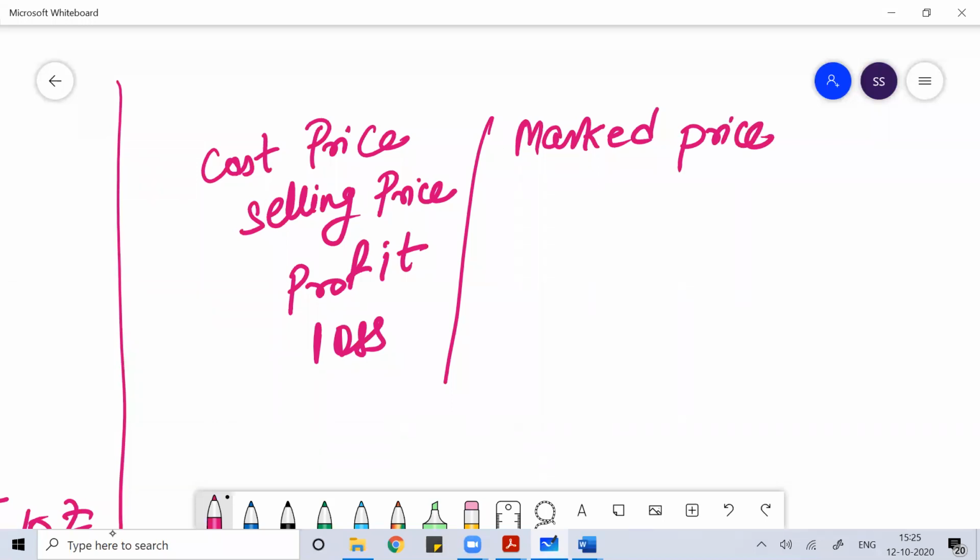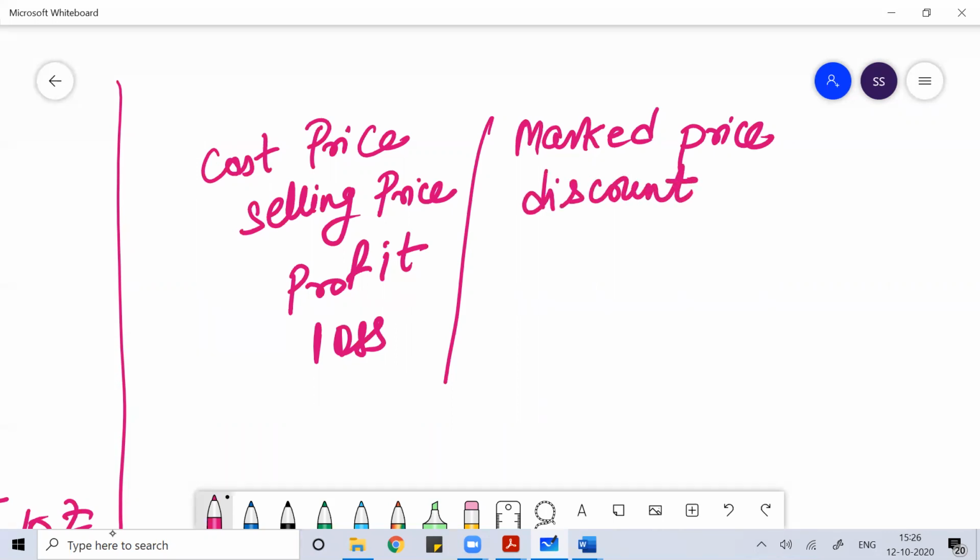Marked price is the price which is printed on a product. Whenever you go to any shop to buy any product, you'll see a price which is printed on the product. The price which is printed on the product is called marked price. Then you should know the term called discount.